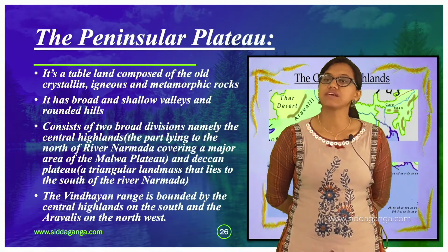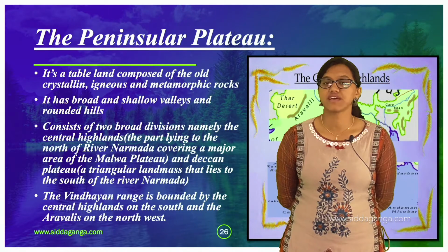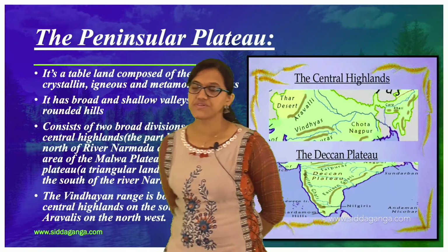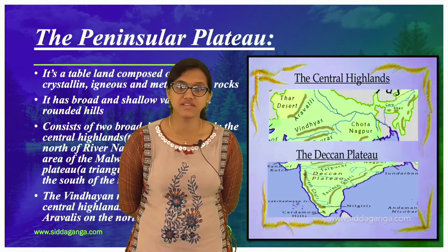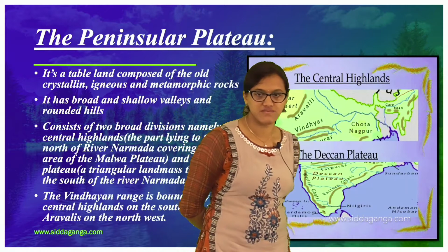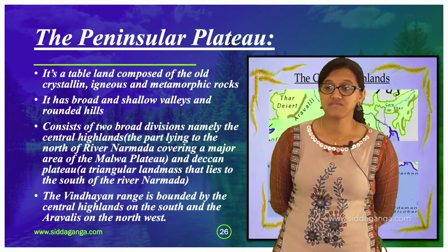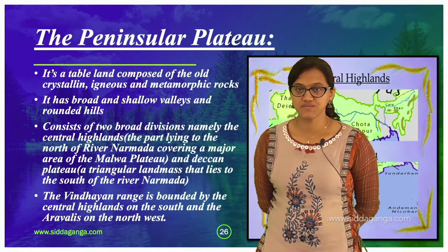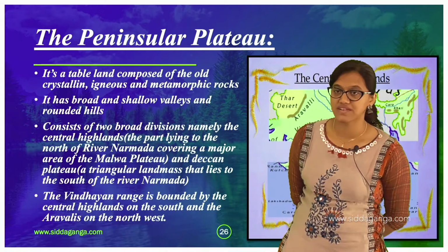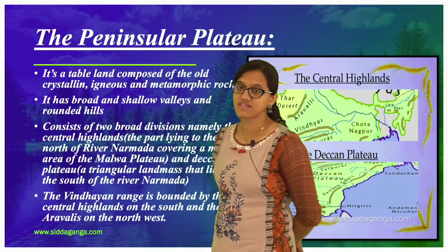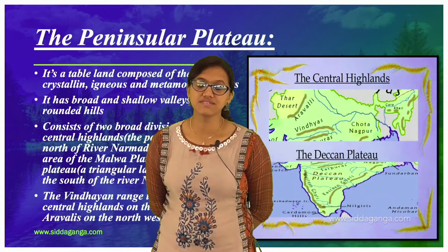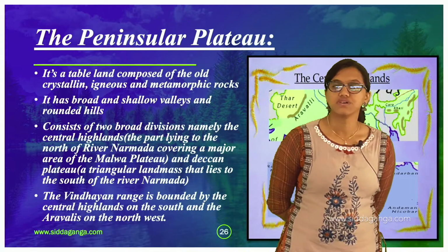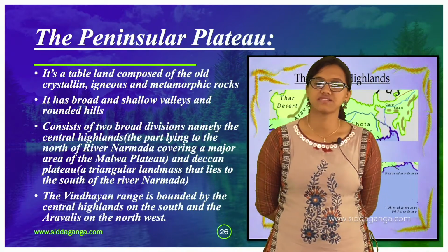It's a tableland composed of the old crystalline, igneous and metamorphic rocks. First thing, it has broad and shallow valleys. There are many broad valleys and many shallow, very small valleys. Now it consists of two broad divisions. The Peninsular Plateau is the oldest plateau, as we have already discussed in the first class, and it is broadly divided into two: the Central Highlands and the Deccan Plateau.